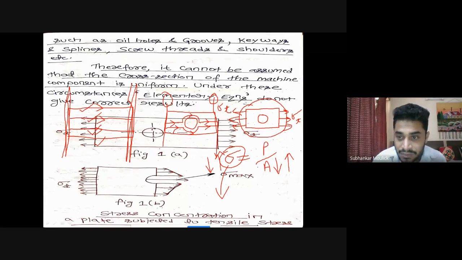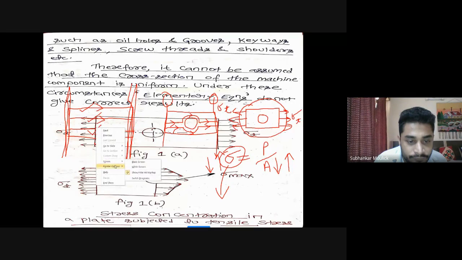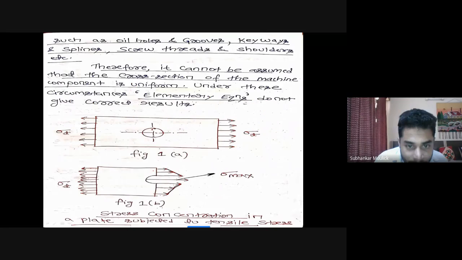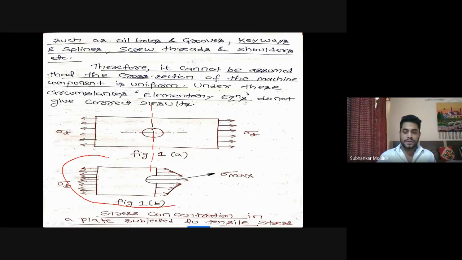So likewise, now if I draw the free body diagram of this particular component, how can I draw it? Let us cut this component from the middle section. If you cut this component from the middle section, this will be the diagram of the component, yes or no?